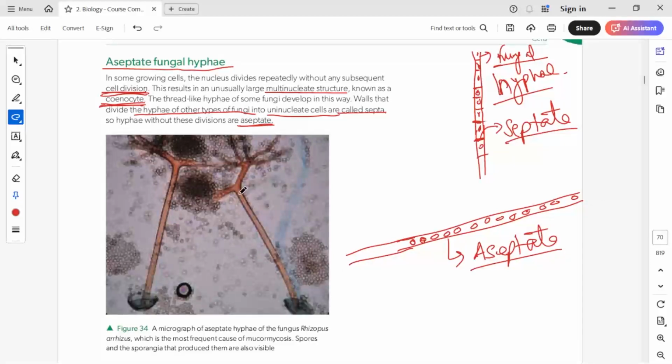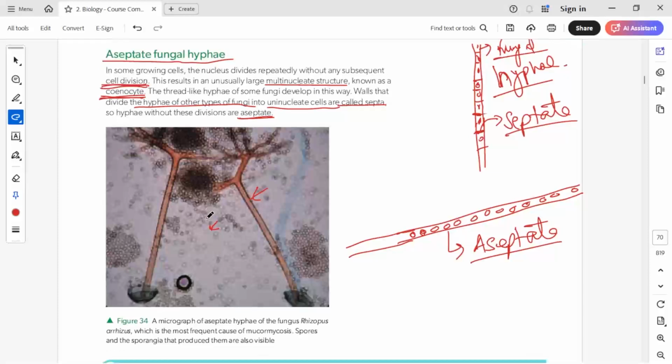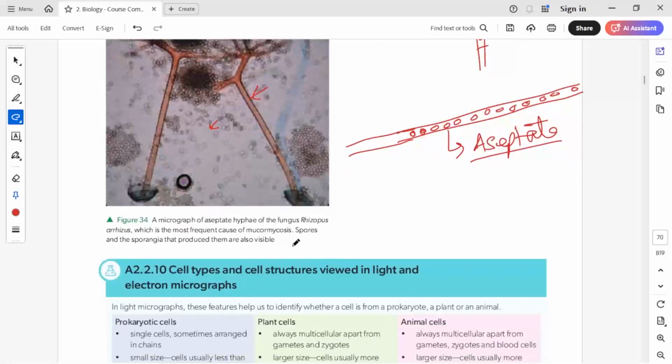So here we can see this particular fungal hyphae is an aseptate structure, and these are the fruiting bodies from where the spores are forming, and each of these spores will form a different fungal hyphae and will form a complete new fungal organism. Okay, so this is a micrograph of aseptate hyphae of the fungus Rhizopus arrhizus, which is the most frequent cause of mucormycosis, which is a disease. The spores and the sporangia that produce them are also visible. This is a sporangia which will have a lot of spores in it, and all these spores will ultimately form more fungal hyphae here.